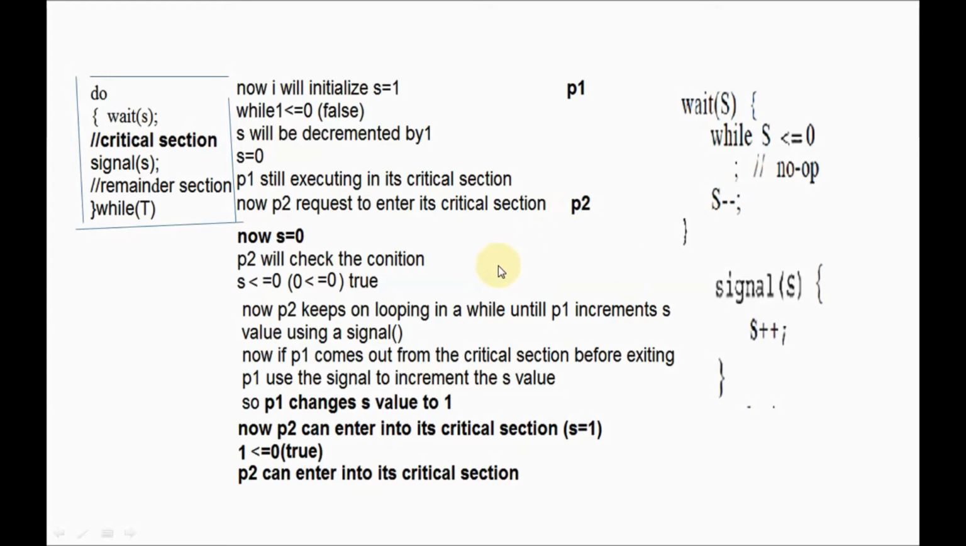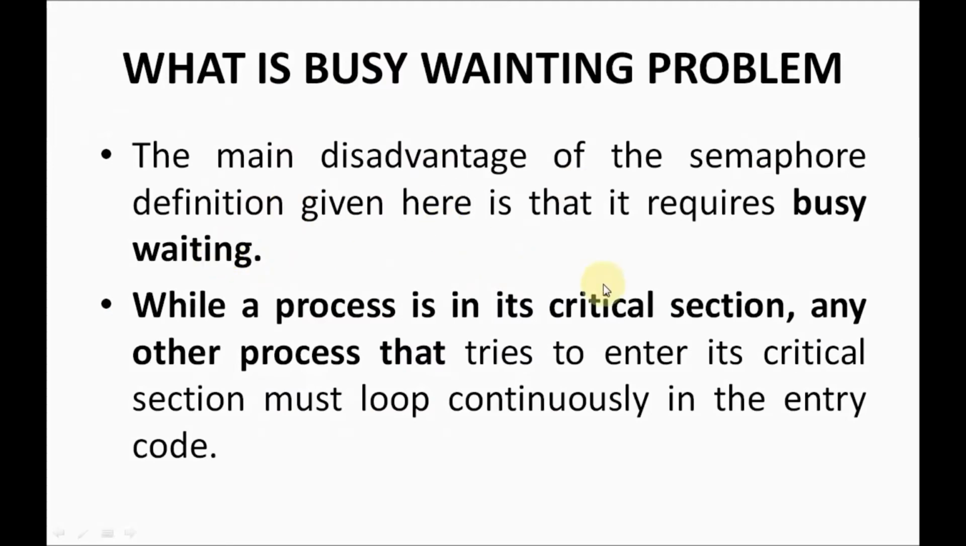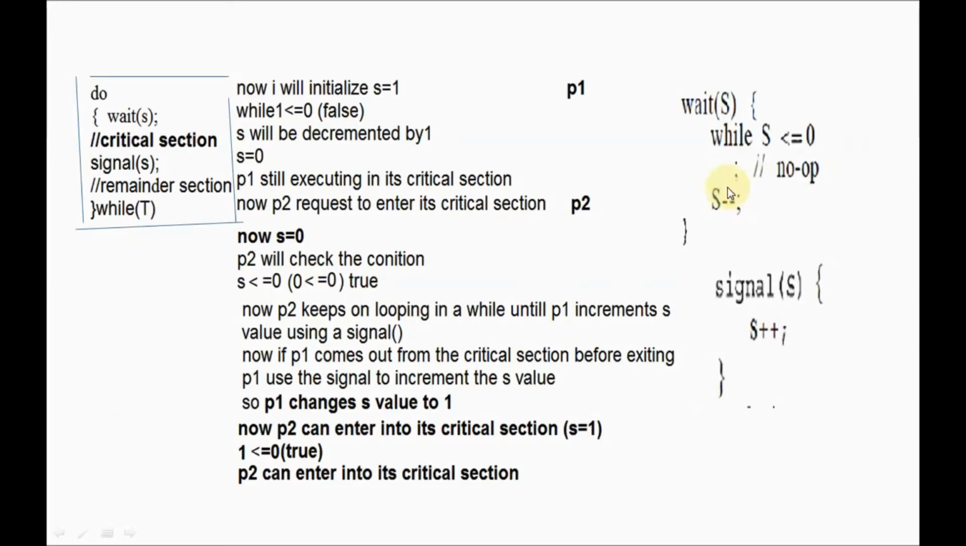So this is the disadvantage of semaphore. This is busy waiting. What is that? When a process is in its critical section, any other process that tries to enter its critical section must loop continuously in the entry code. See, here P2 is looping continuously in the while. So this is the busy waiting.